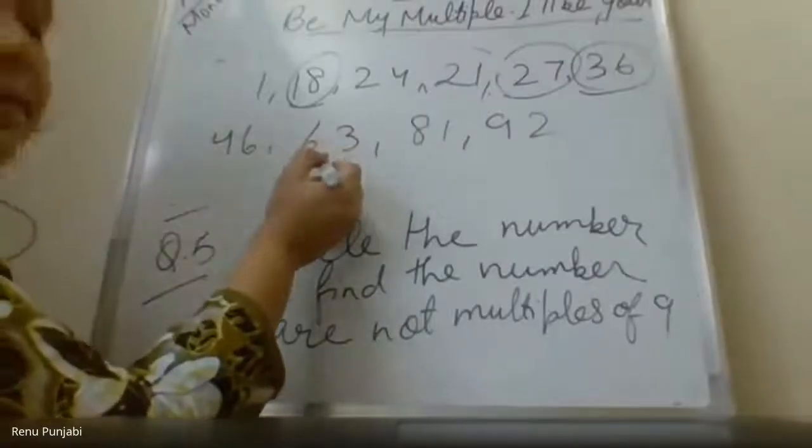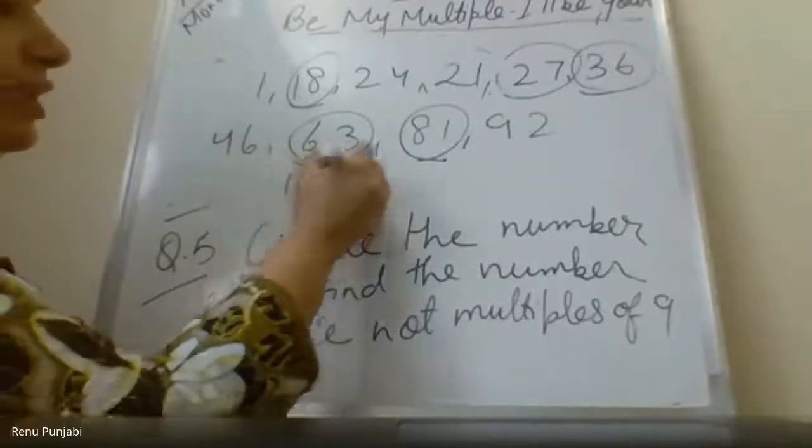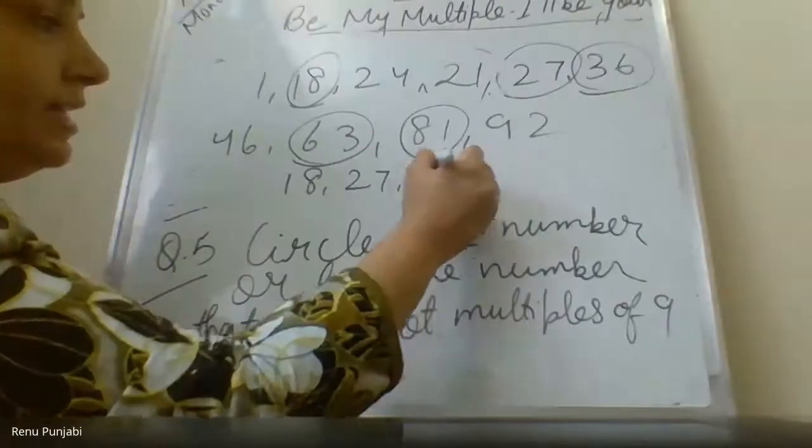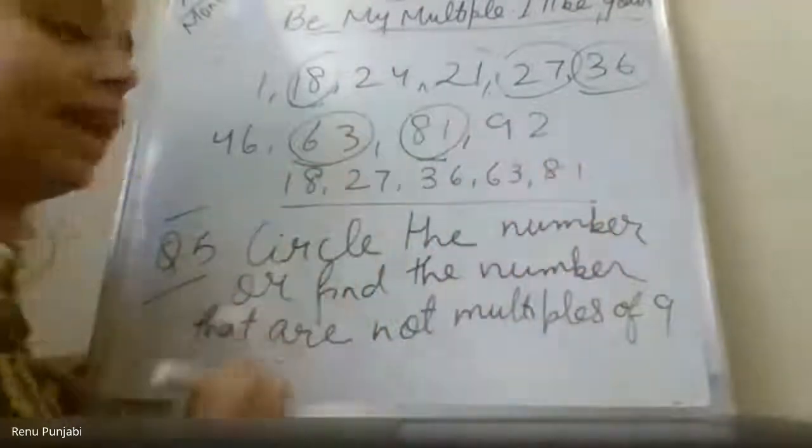Sorry. 27, 36 comes. Yes, ma'am. 46, no, ma'am. 63, yes, ma'am. 81, yes, ma'am. So now we can write that 18, 27, 36, 63 and 81 are the multiples of 9.